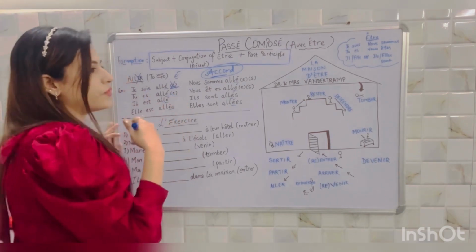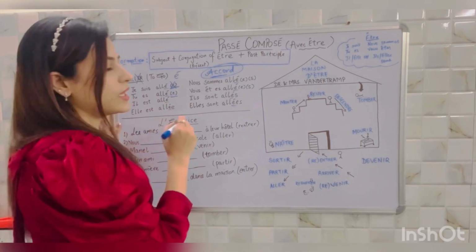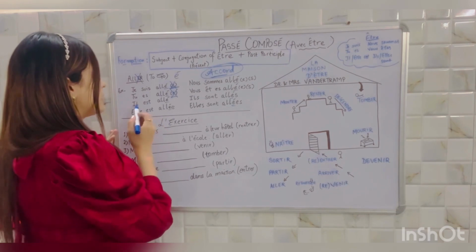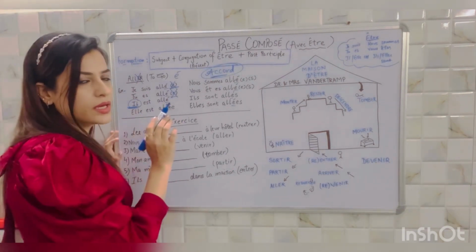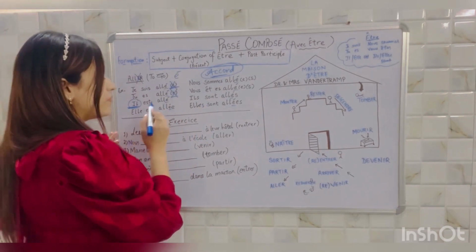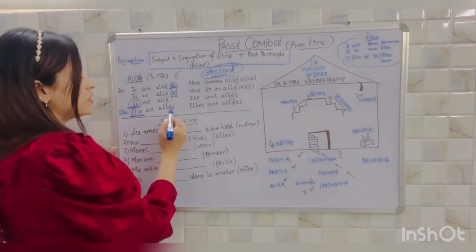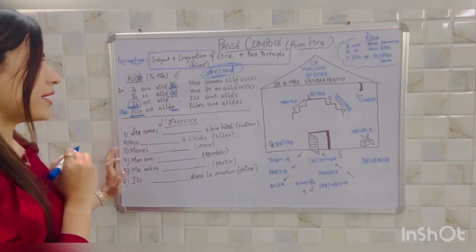So if obviously a female is going, then you'll have to add e, otherwise there will be no e in case of masculine one. Il est allé, it is already depicting that he went. Il is there, so there will be no e there. There will be no accord. Elle est allée, she went. Obviously, elle is there, the girl is here, she went. So there will be an extra e. The accord will be here.